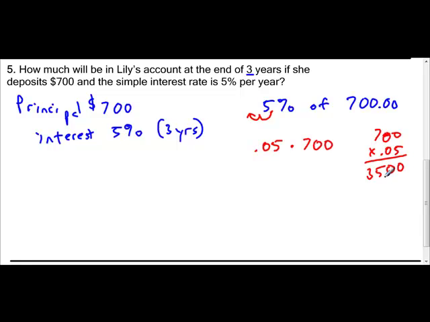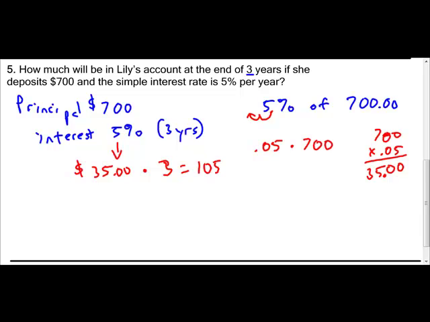So she earned at that 5%, she earned $35 per year. But she did that for 3 years. So I need to multiply that times 3. Well, 3 times 35 equals 105.